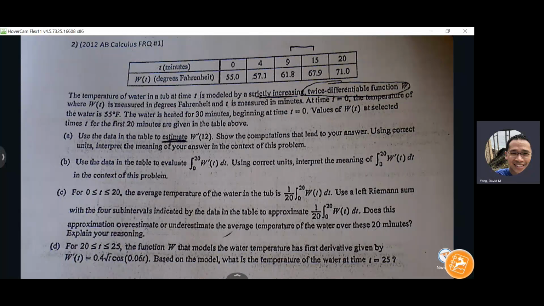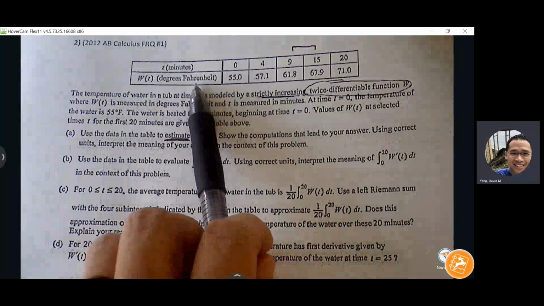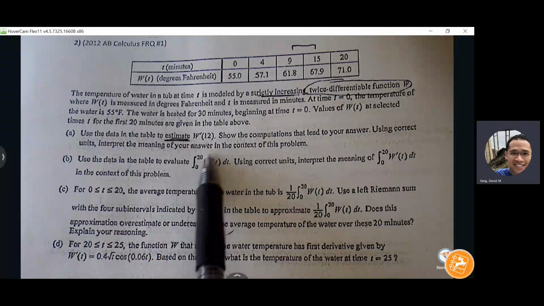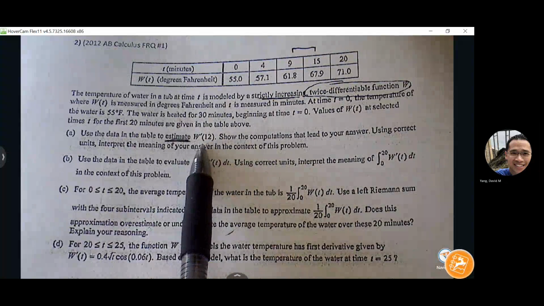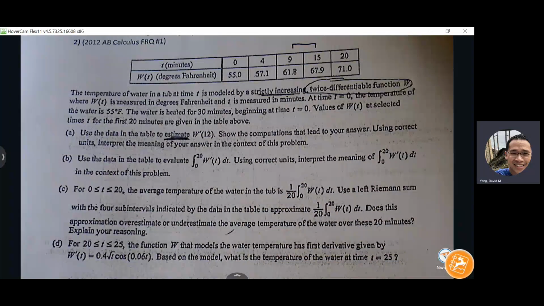So what's the unit going to be? Yeah, degrees Fahrenheit per minute. And what does it mean in the context of this problem? Yeah, so we know that at the 12th minute, the temperature of the water is changing at a rate of some value in degrees Fahrenheit per minute.